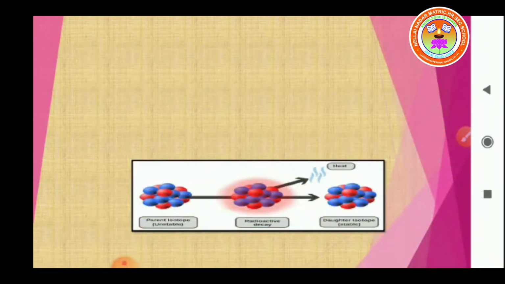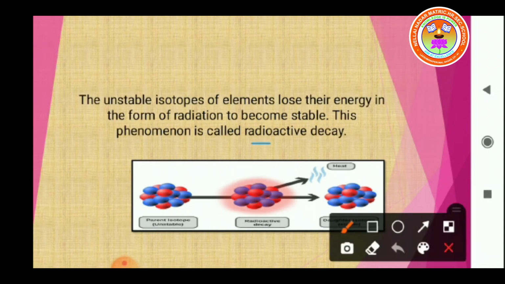What is radioactive decay? See here, parent isotopes are unstable, but the daughter isotopes are stable. How are they converted? That is called radioactive decay. So how to give the definition of radioactive decay? Unstable isotopes of an element lose their energy in the form of radiation to become stable. This phenomenon is called radioactive decay. Okay, now clear?